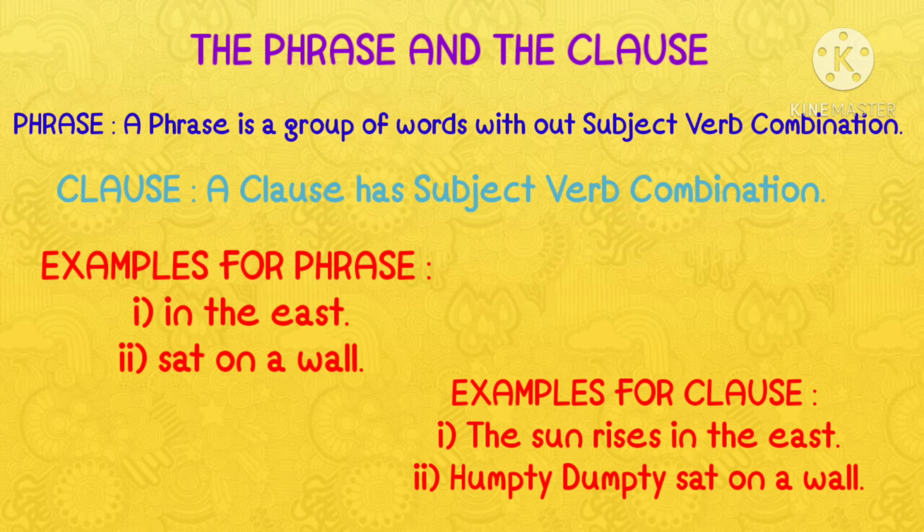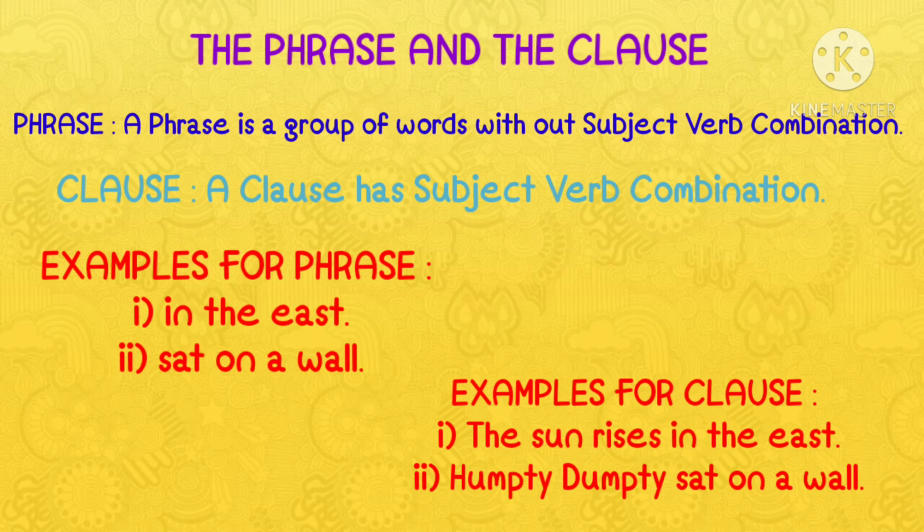Now, let us see about the clause. Example 1. In the east is a phrase; to that phrase we are going to add the sun. The sun rises in the east. See here, there is a meaning in it. It has a complete sense.